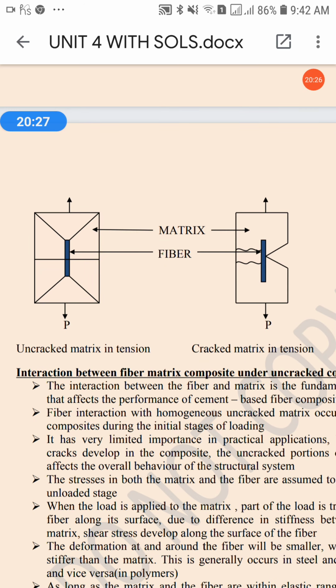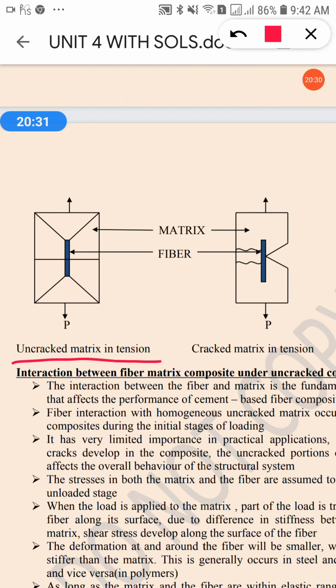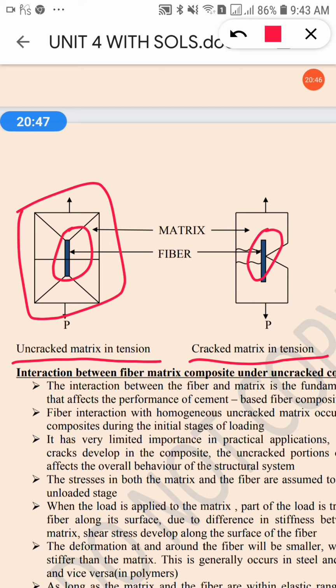See, the first figure. This is uncracked matrix and this one is cracked matrix. Here this is in tension, meaning we are applying a tensile load. This one is our concrete which has fiber. So this is the fiber, this is the fiber. This one is the concrete and this one is the concrete, meaning matrix and the fiber. Except fiber, the whole thing comes in matrix. So this is uncracked matrix and this one is cracked matrix.